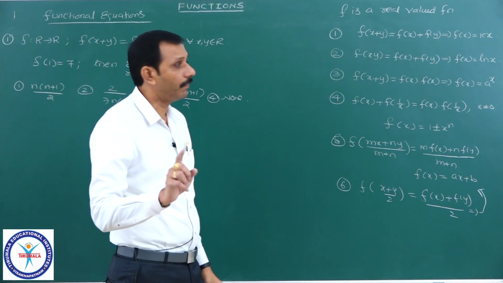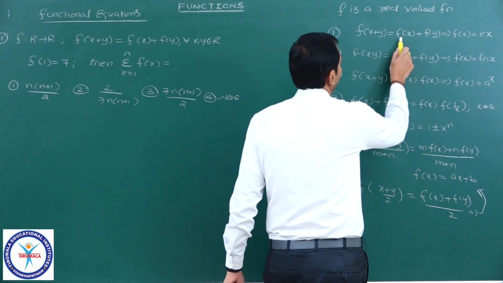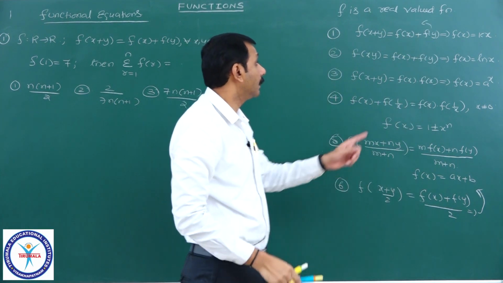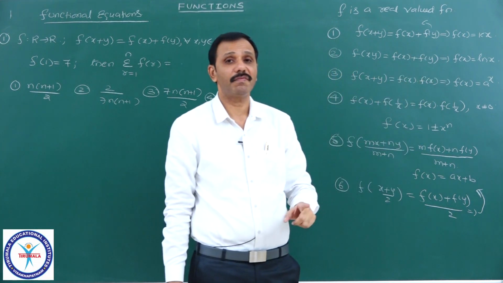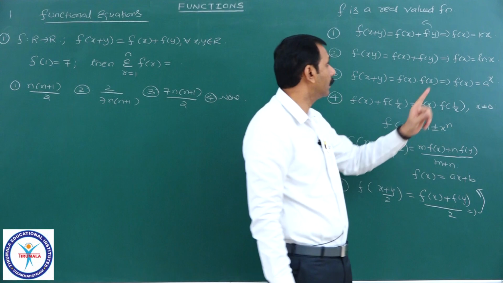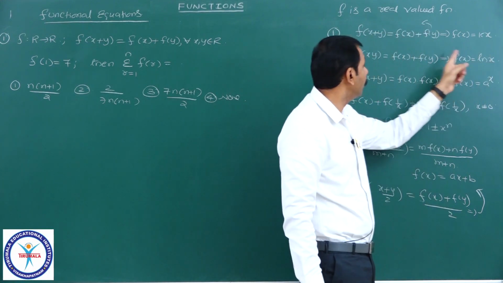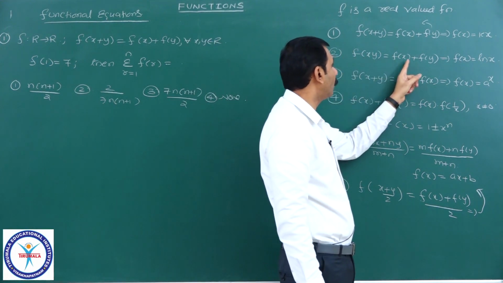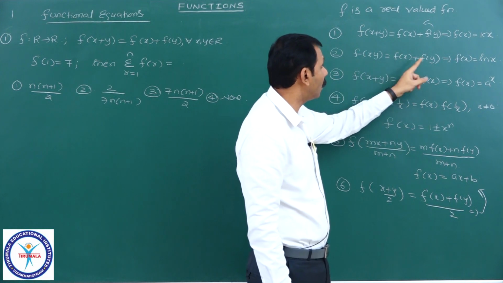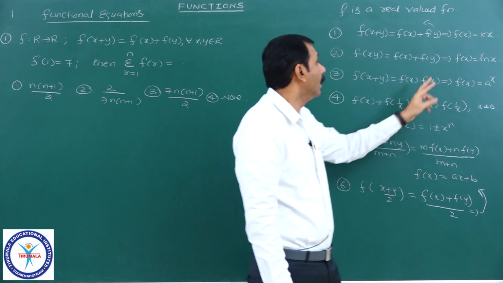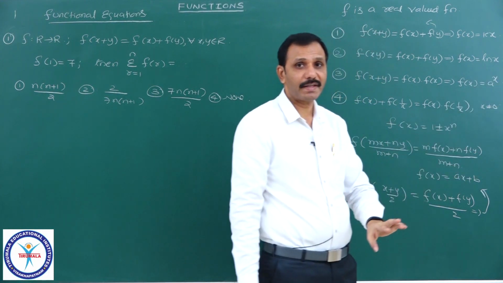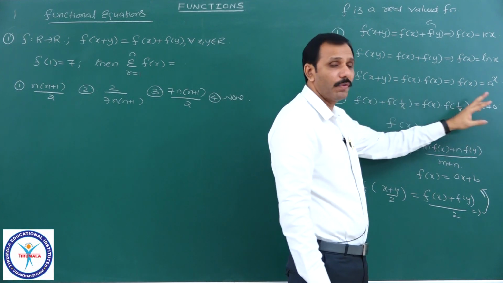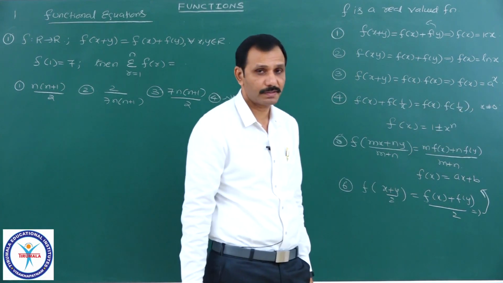F is a real valued function which satisfies f of x plus y equal to f of x plus f of y for all x, y belonging to capital R. Then f of x is a linear function passing through the origin. f of x equal to kx will satisfy that. Second, f of xy equal to f of x plus f of y, product equal to sum, means logarithmic function. f of x equal to ln x or f of x equal to k ln x. Here sum equal to product, therefore it is exponential form, a power x.